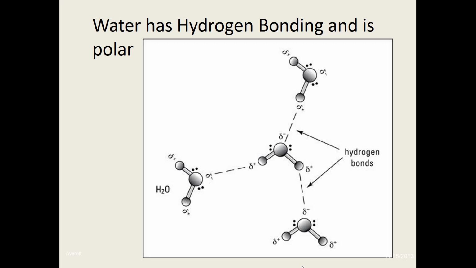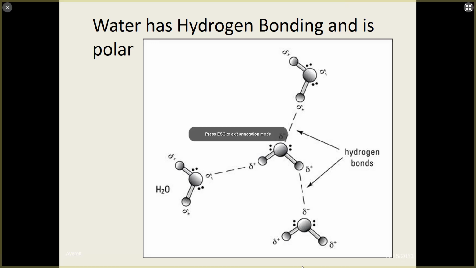Here's a picture of water's hydrogen bonding. As you can see, by the oxygen portion of the molecule, it's a little bit negative, and by the hydrogen portion, it's a little bit positive. And the hydrogen bonding occurs between the hydrogen of one molecule and the oxygen of another. So this is the hydrogen bonding right here.